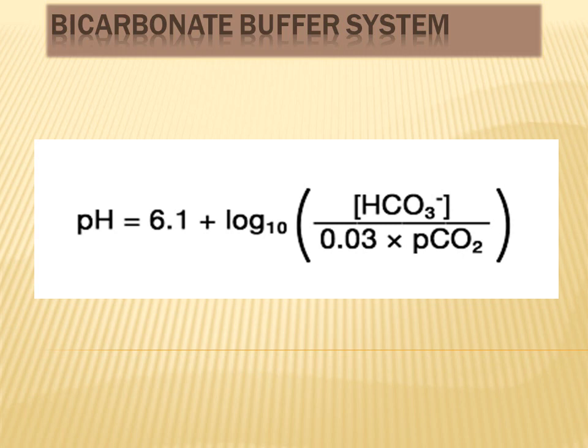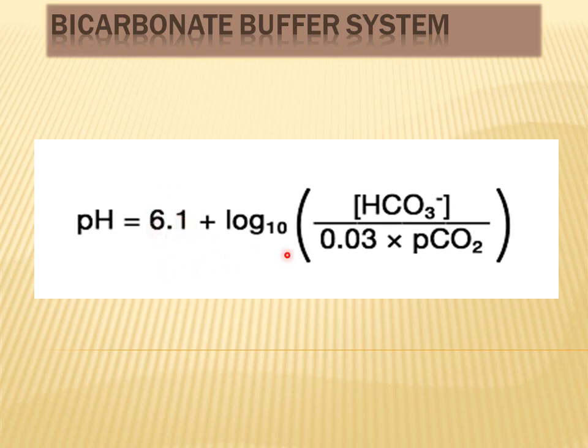So this slide shows the representation of the bicarbonate buffer system in the form of the Henderson-Hasselbalch equation. And you do not need to go into much detail, you just need to remember that the pKa of carbonic acid is 6.1, which is a constant value.